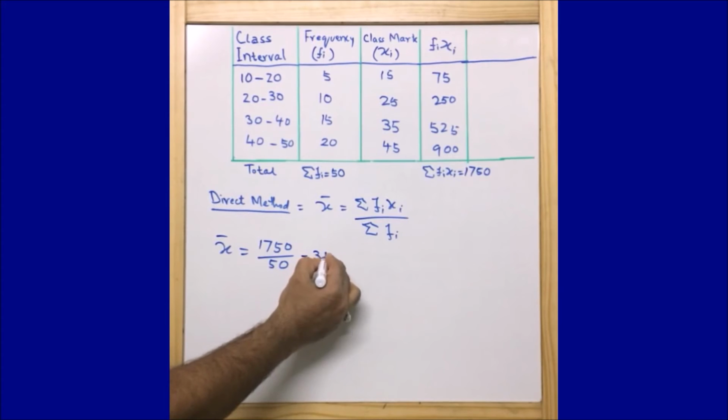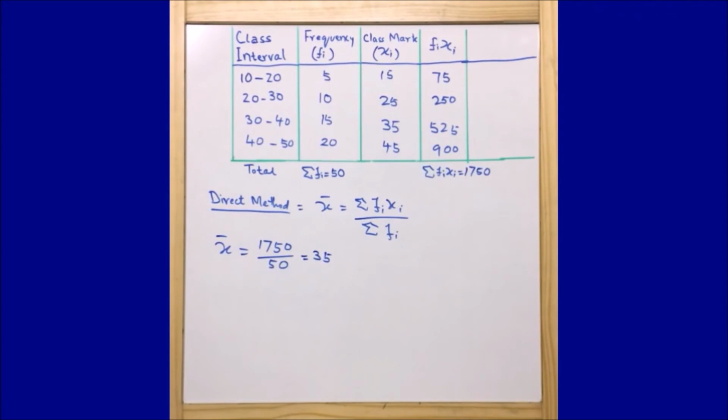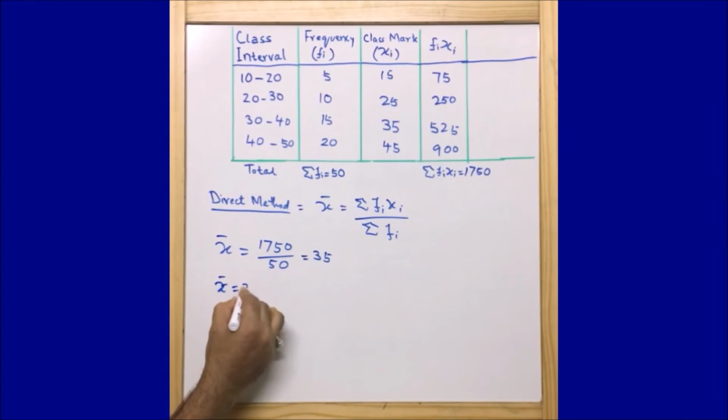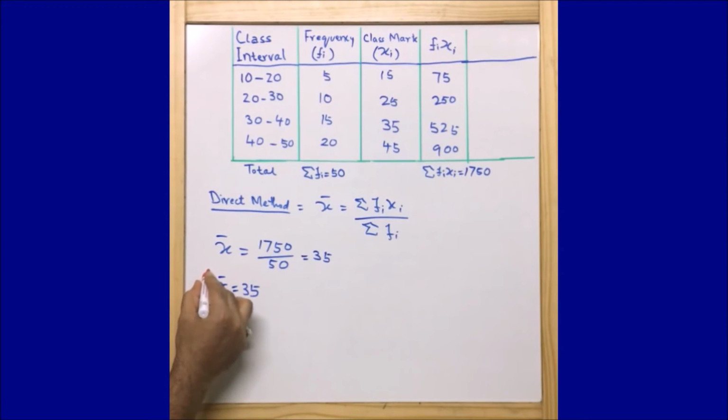That comes to 35. So guys, you could see that we are able to find out the mean here in the direct method as x bar is equal to 35. Just remember that whatever method we follow, we will get the same mean.